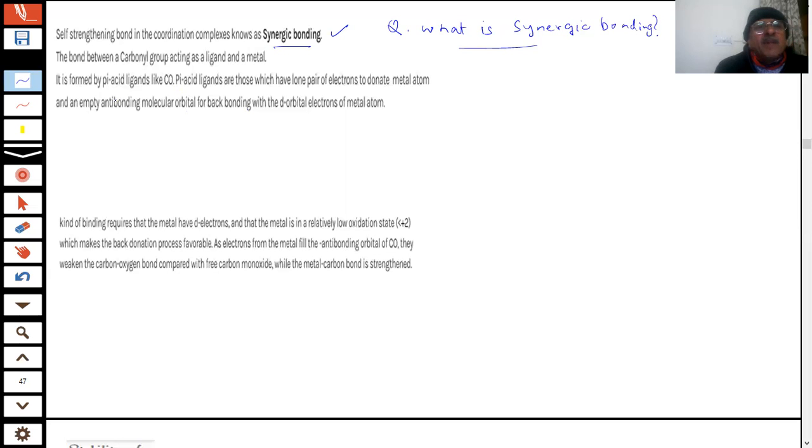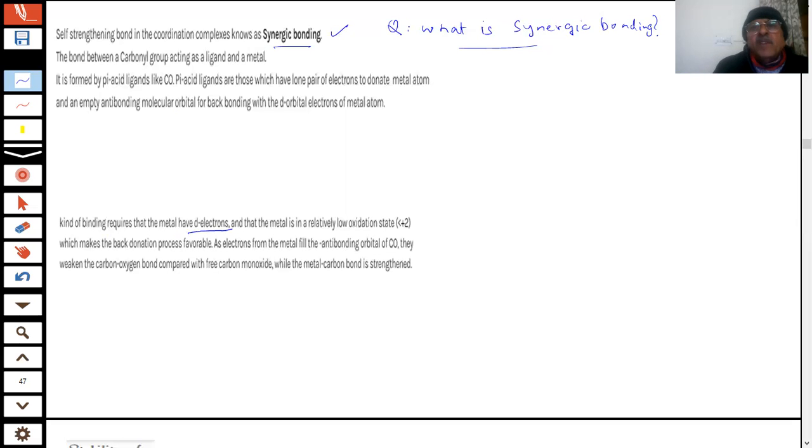I'm using molecular orbital theory here. Carbon monoxide has an empty pi star molecular orbital where it can accept the electron pair from the metal atom. This kind of bonding requires that the metal have d electrons. What is the requirement for synergic bonding?